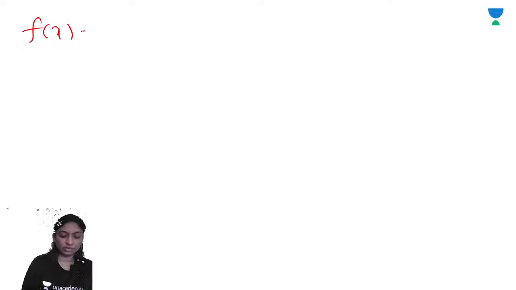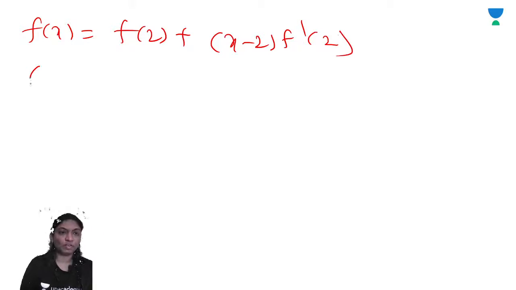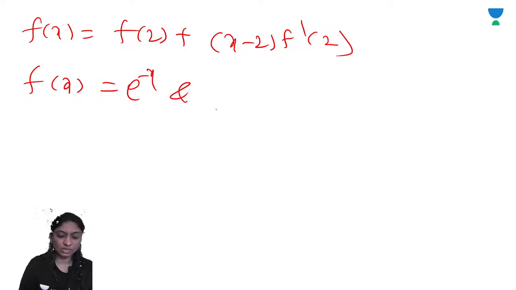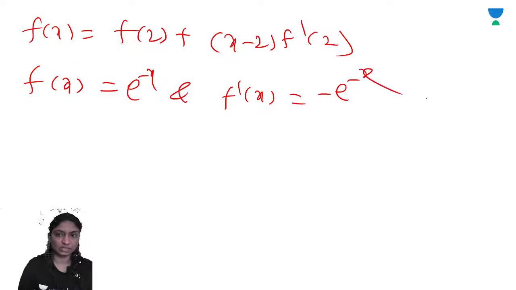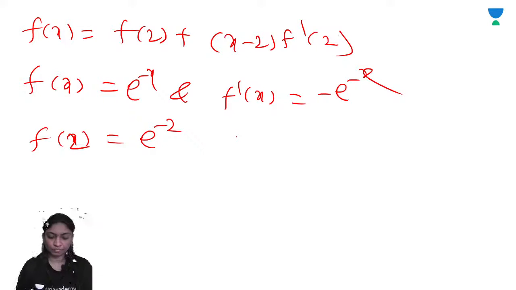And we get f of x is equal to f of 2 plus x minus 2 into f dash of 2, right? f of x is equal to e raised to minus x, and f dash of x is equal to minus e raised to minus x. f of 2 is equal to e raised to minus 2.